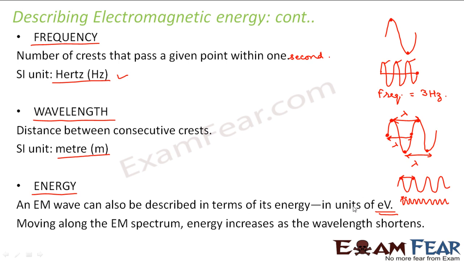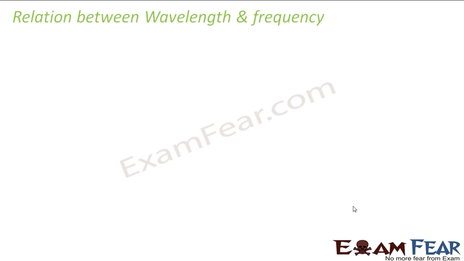As the wavelength is decreasing, each wavelet is coming nearer to each other, so the amount of energy associated with that particular wave will increase. So energy and wavelength are inversely proportional to each other, and energy is directly proportional to frequency. We will see it in the next slide.